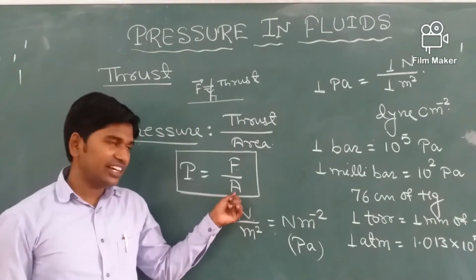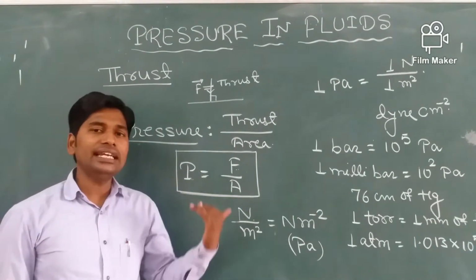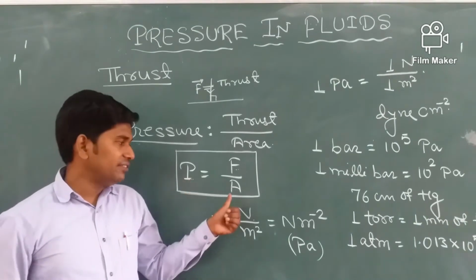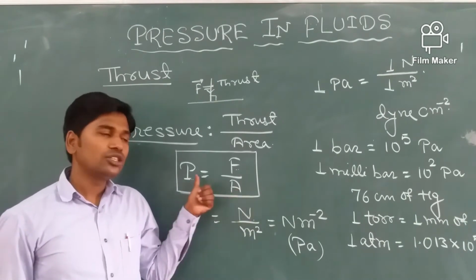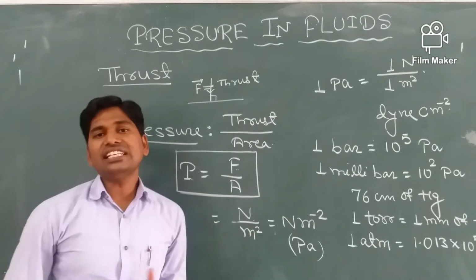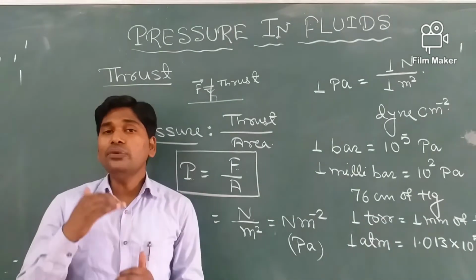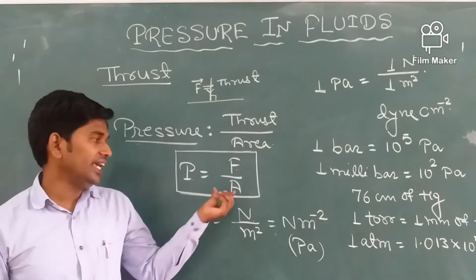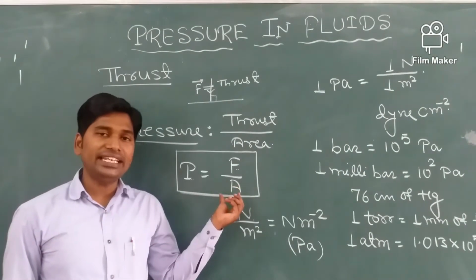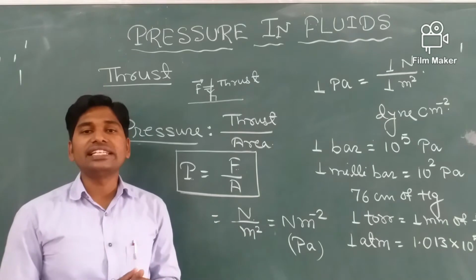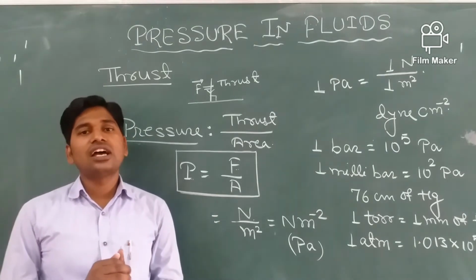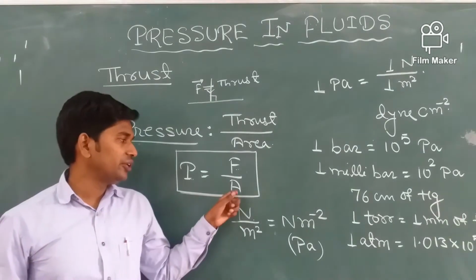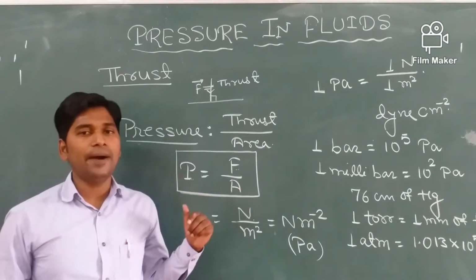So as the surface area increases, pressure will decrease, and if the area decreases, pressure will increase. So if it is asked what are the ways to increase the pressure, we can reduce the area. And pressure can be reduced by increasing the area.